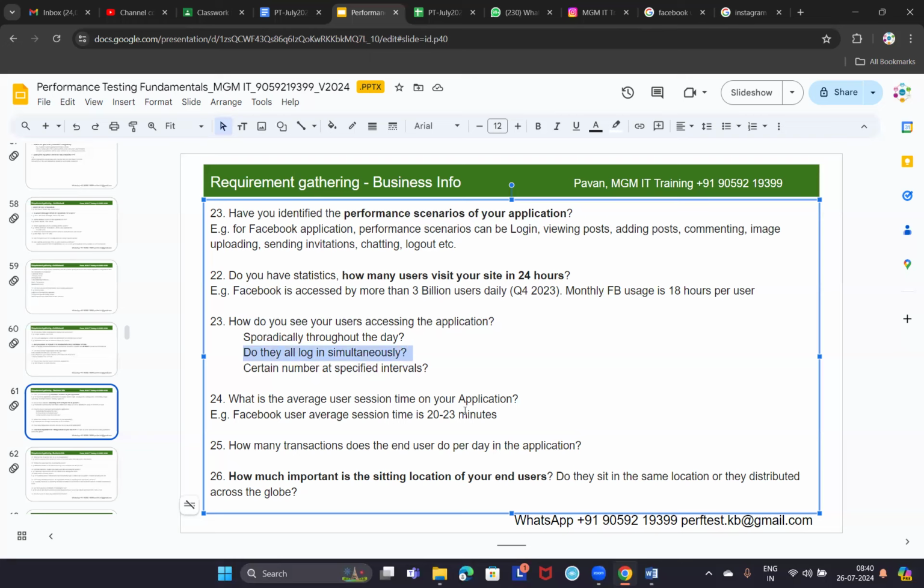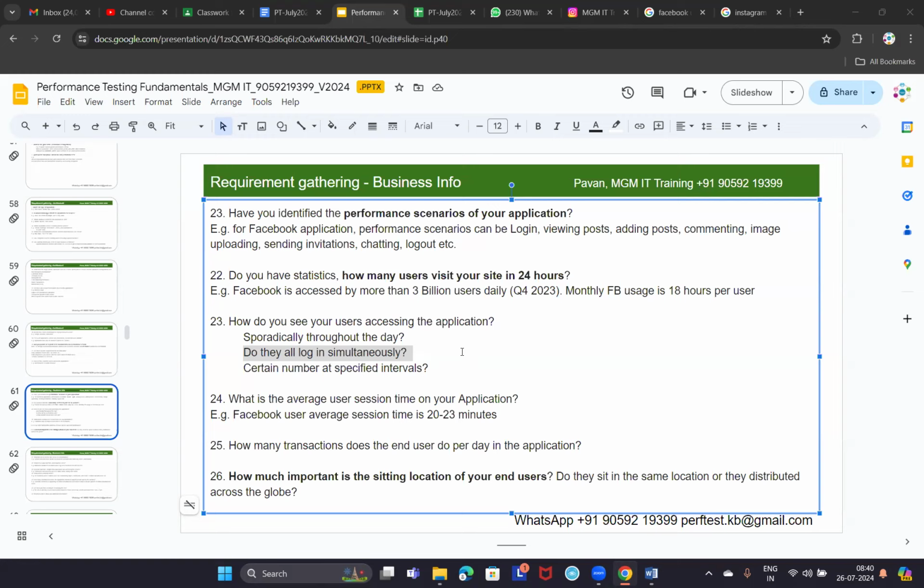Tatkal booking. Next, university websites. Whenever results are published, like 10th class results or intermediate results, when results are announced, all the users will log in simultaneously, not exactly at the same time, but as soon as the results are announced, most of the users will want to check their results, isn't it?